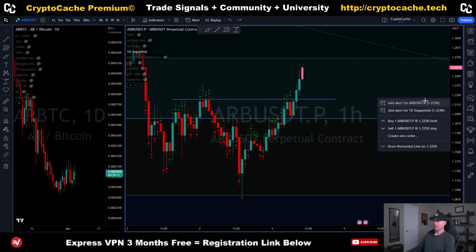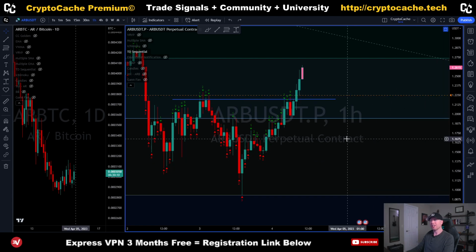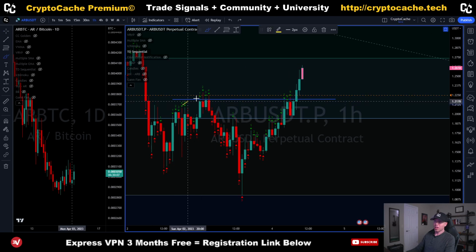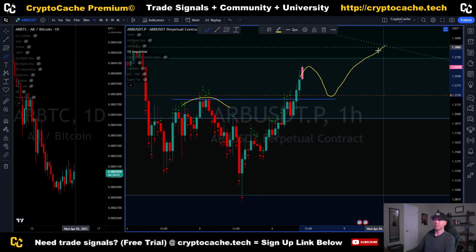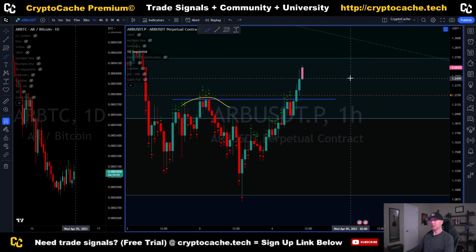Okay, so what I'm going to do is take a quick look at this coin again later if it were to come back down to bounce off that level, because oftentimes the most recent high works as the most recent low. Okay, so we want this to come back down and bounce off this level before it continues higher so it doesn't overextend itself. Those are all little things I like to look for. Again, I teach this in my trading academy, so be sure to check that out.